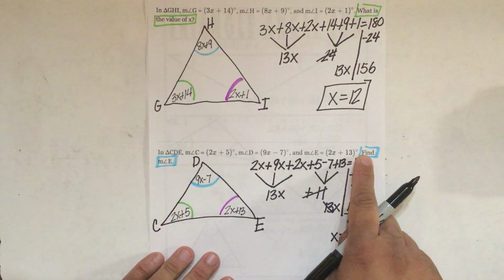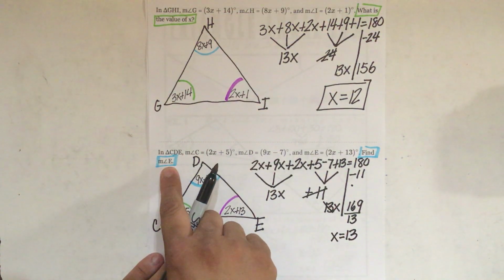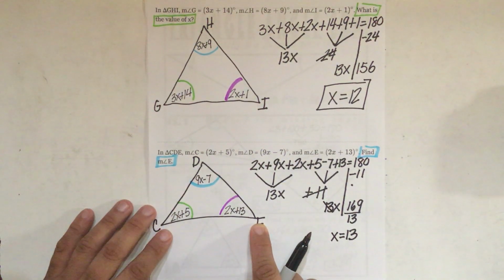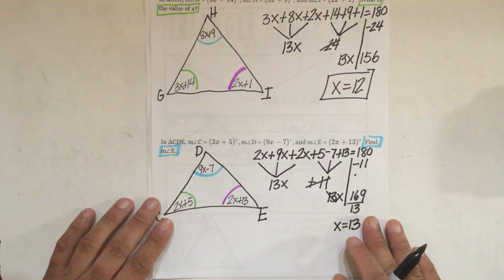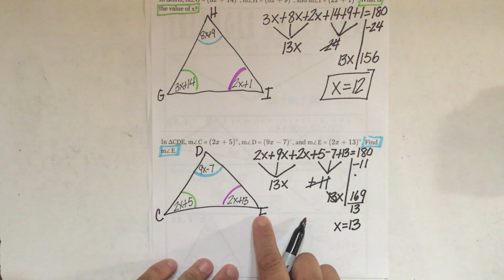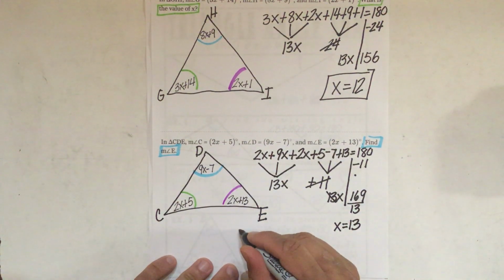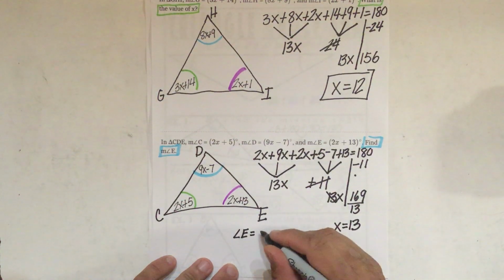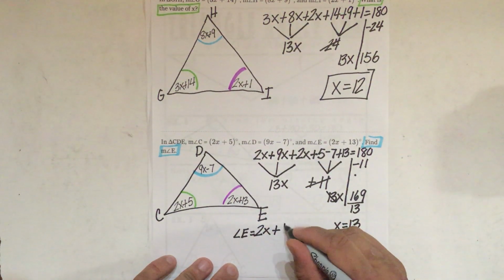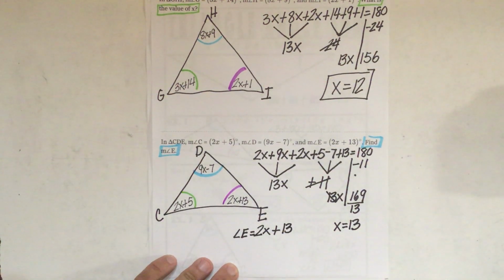Now, remember though, this was different. This says find, measure angle E. So we need to find what angle E is, right? So I'm going to bring angle E over here, and I'm going to say angle E is equal to 2x plus 13. Now, I remember that I have x. X is 13.